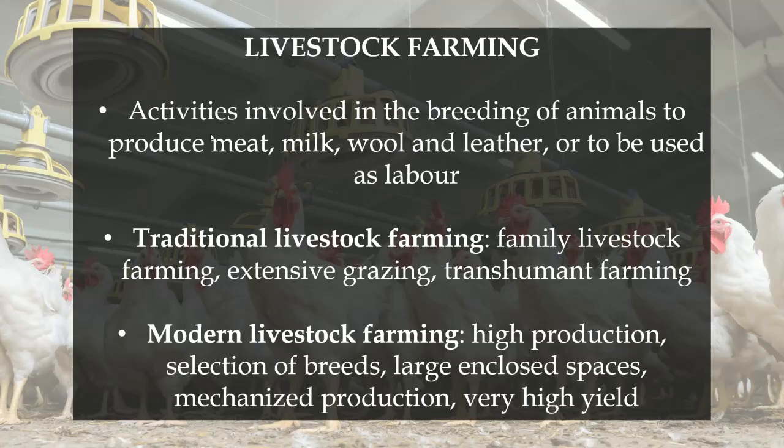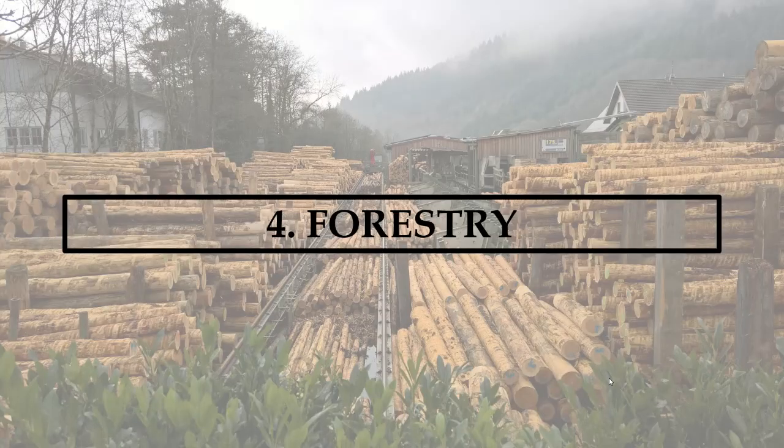So, livestock farming involves all these activities related to the breeding of animals, and we produce meat, milk, wool, leather, and other products. The two main systems are the traditional livestock farming with the three types, the family livestock farming, extensive grazing and transhumant farming, and the modern livestock farming with this high technology and productivity, in which the livestock is kept in large enclosed spaces, the production is mechanized, and they get a very high yield.